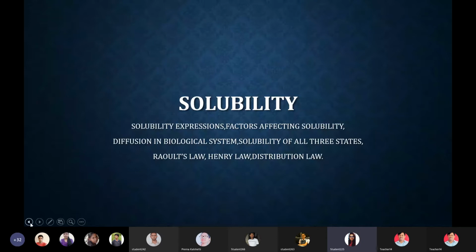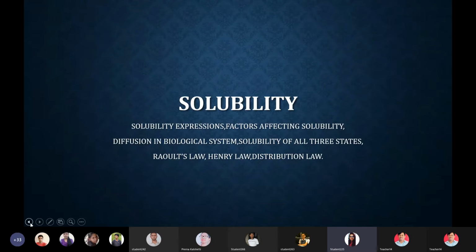Here in the solution we are dissolving solute in the solvent. Qualitatively, it is defined as spontaneous interaction between two or more substances to form a homogeneous molecular dispersion. Here in this definition you can take solute and solvent in place of two or more substances.